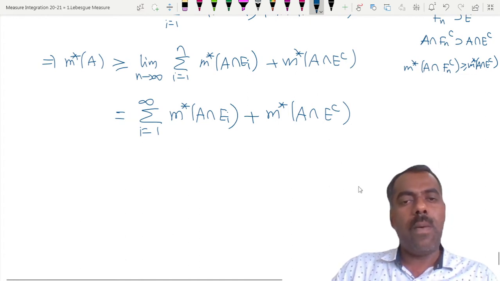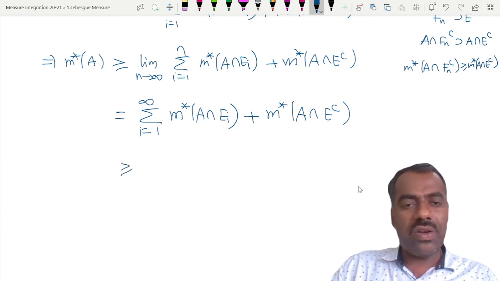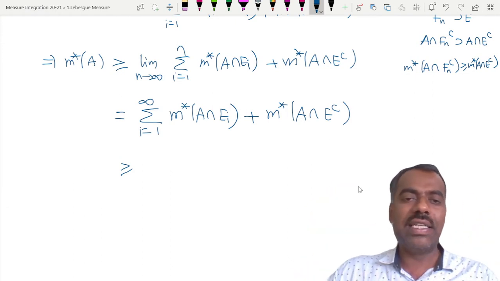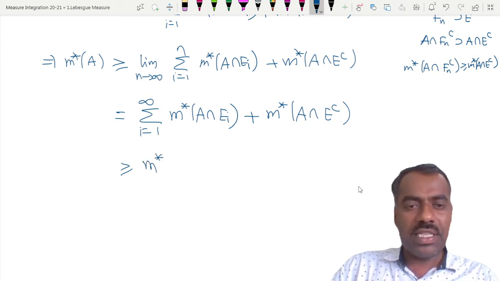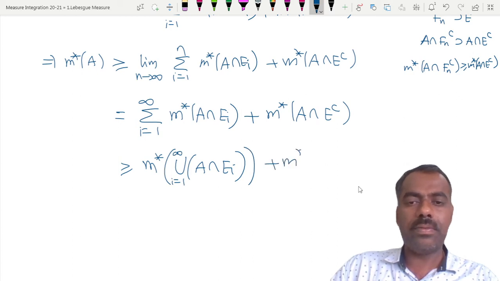Now again using the subadditive property, this is greater than or equal to what? Because the sum we have to bring to a union, right? The summation and union, how are they related? This is of course bigger than or equal to m star of the union of A intersection ei. Yes.